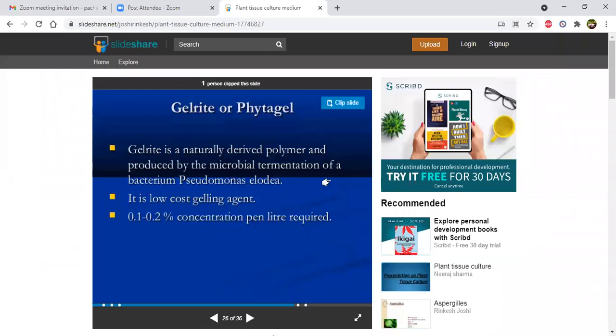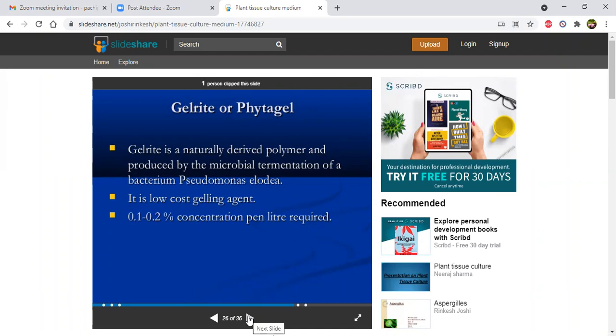Then gelrite or phytagel. Gelrite is a naturally derived polymer produced by the microbial fermentation of the bacterium Pseudomonas elodea. It is a low-cost gelling agent, and 0.1 to 0.2% concentration per liter is required.